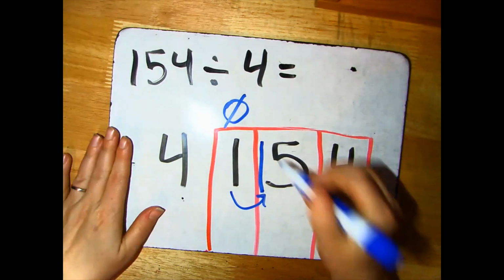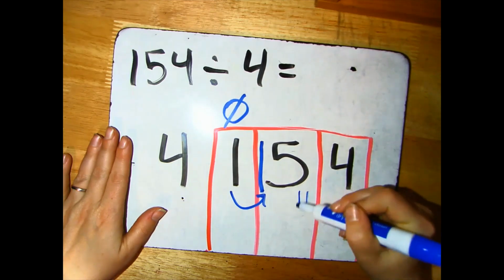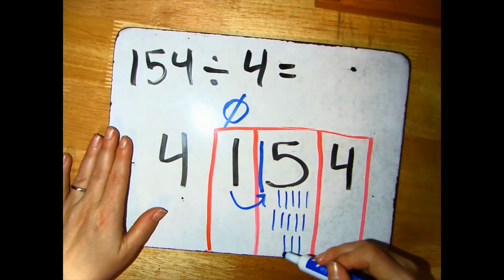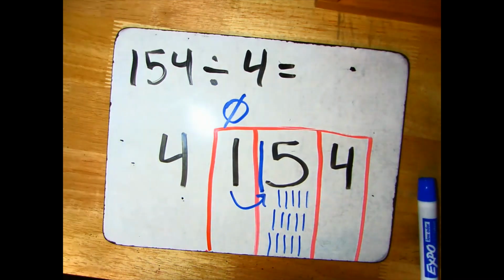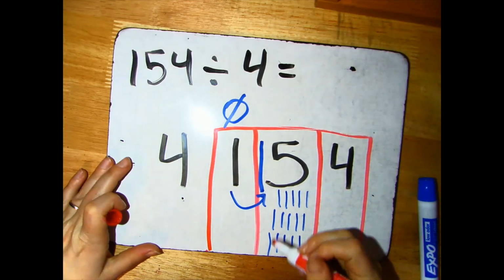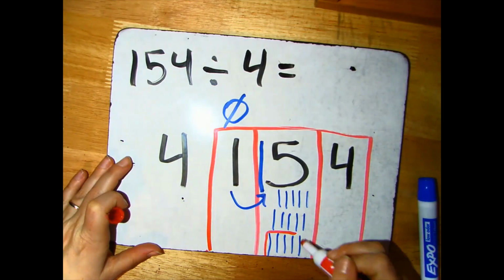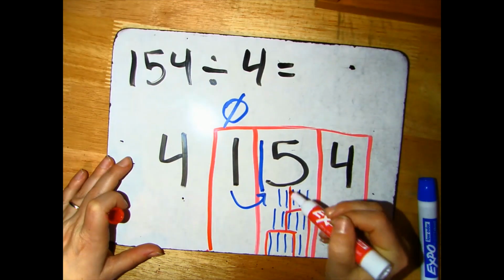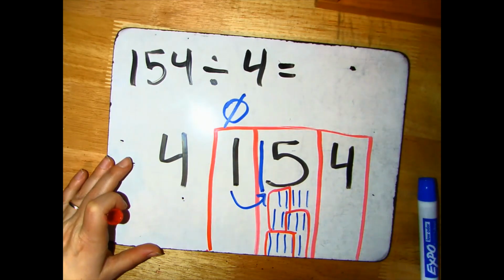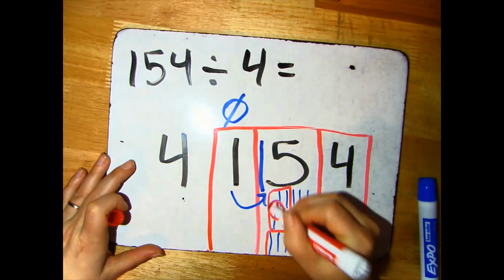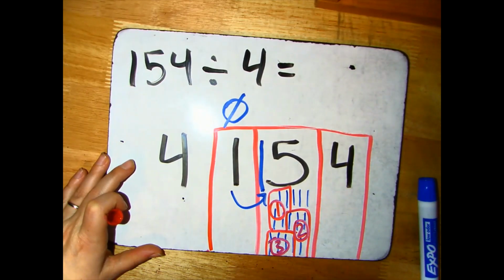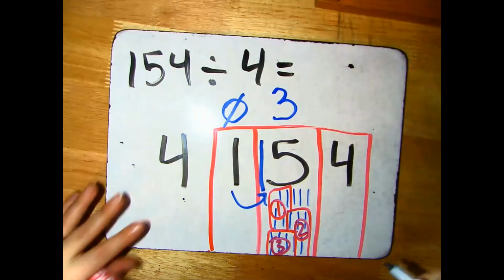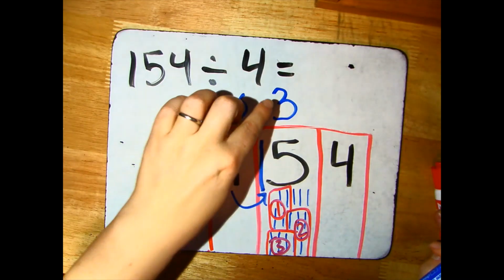I can use what I know about multiples of 4 to solve that. The other way I could do it is I could draw out my 15 tens. 1, 2, 3, 4, 5, 6, 7, 8, 9, 10, 11, 12, 13, 14, 15. And then I could just look for groups of 4. 1, 2, 3, 4, there's a group. 1, 2, 3, 4, there's a group. 1, 2, 3, 4, there's a group. 1, 2, 3. Oh, that's my leftover. Either way, I can see that I have enough to make 3 groups of 4. 4 goes into 15 3 times.